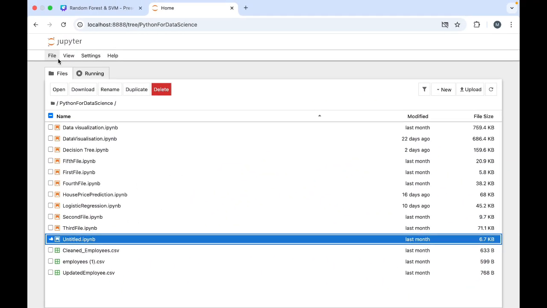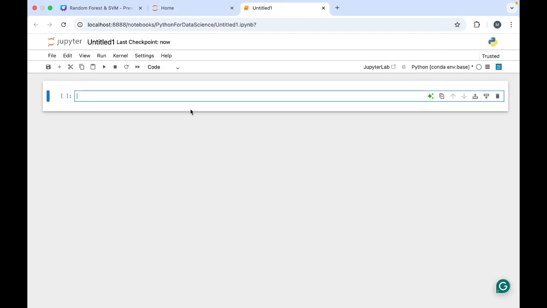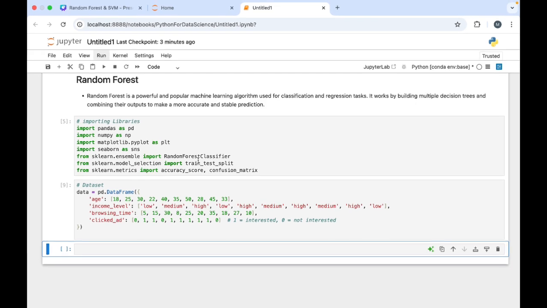So here I am in my folder. What we are going to do is create a new file, quickly give it a name, and import our libraries. Here I have imported the libraries. We all know pandas, numpy, matplotlib, seaborn.